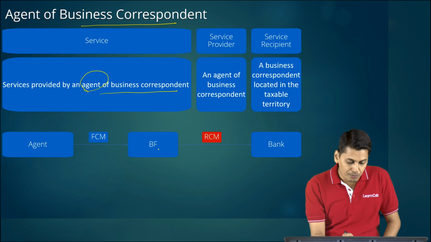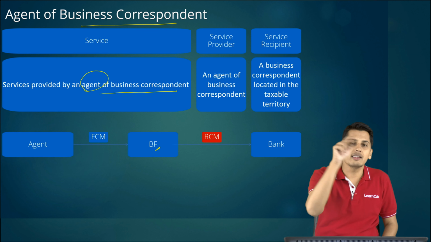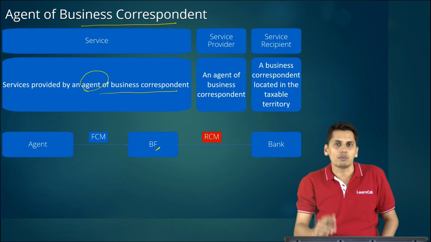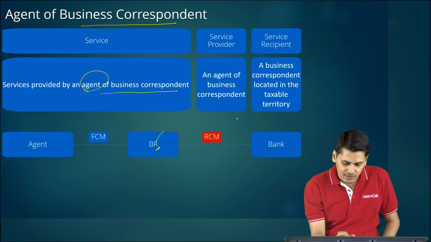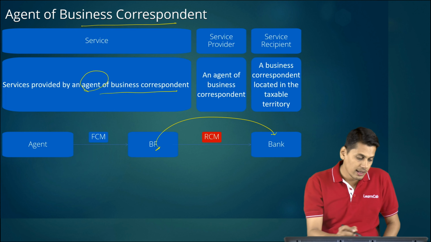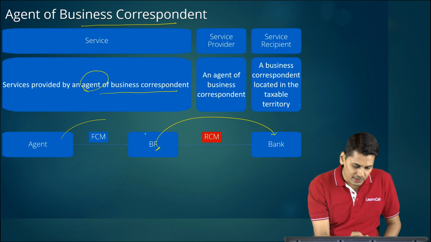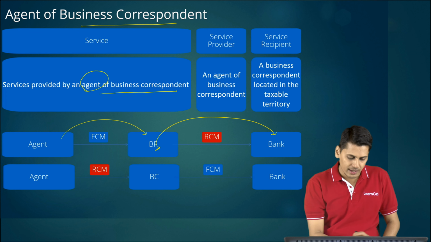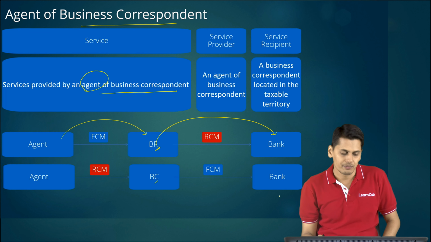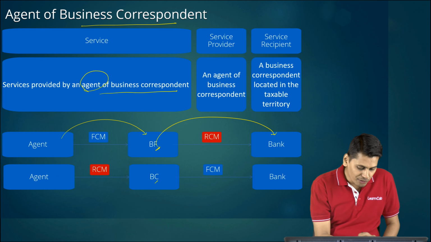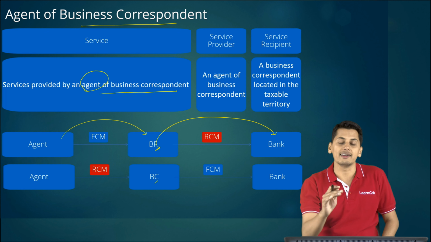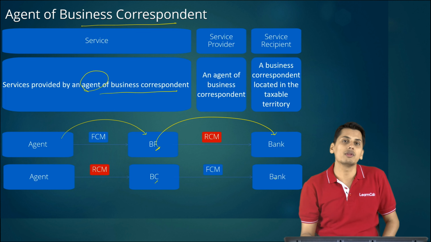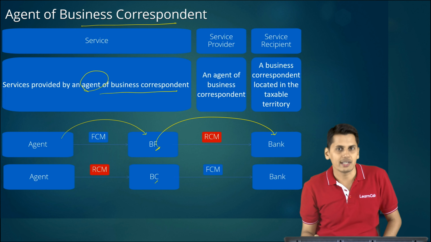Even the business facilitator can appoint his own agent. Agent to the business facilitator to bank: what is there under reverse charge? Business facilitator to bank, it is under RCM. Agent of business facilitator to the business facilitator, it is there under forward charge mechanism. Next you have agent, business correspondent and bank. What is there under reverse charge mechanism? Agent of business correspondent to the business correspondent, it is under reverse charge mechanism. Business correspondent to the bank, it is under forward charge mechanism.